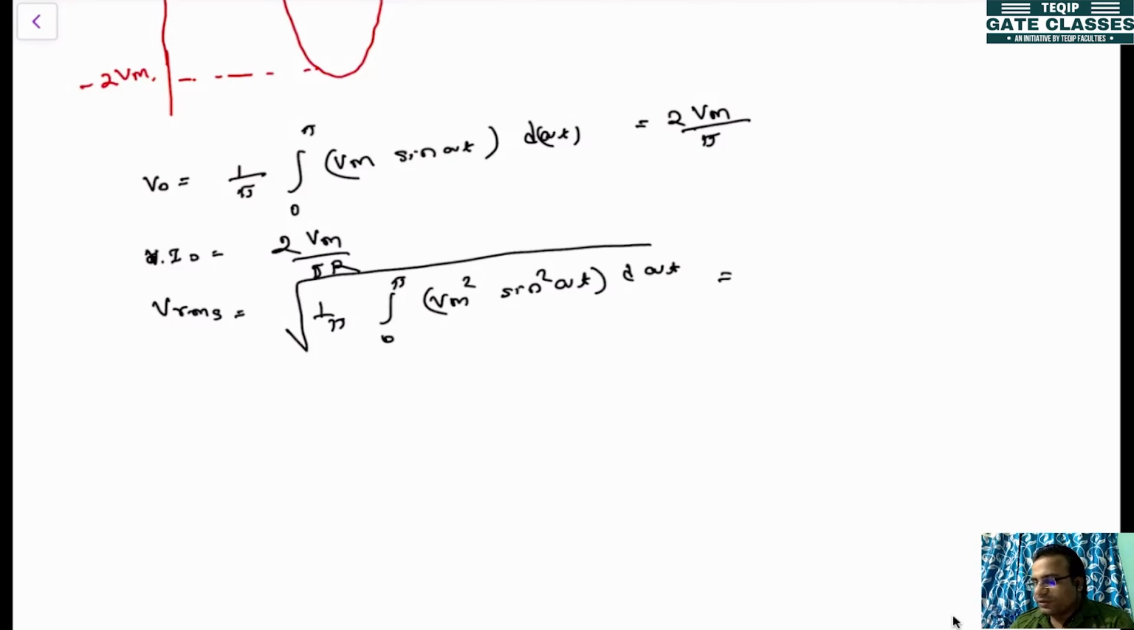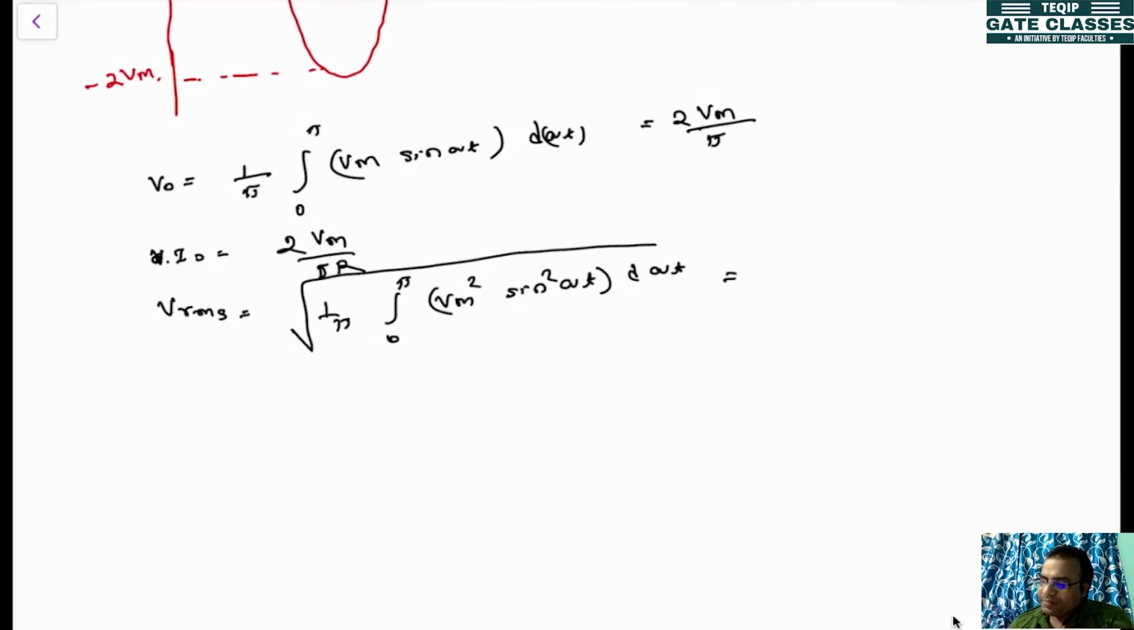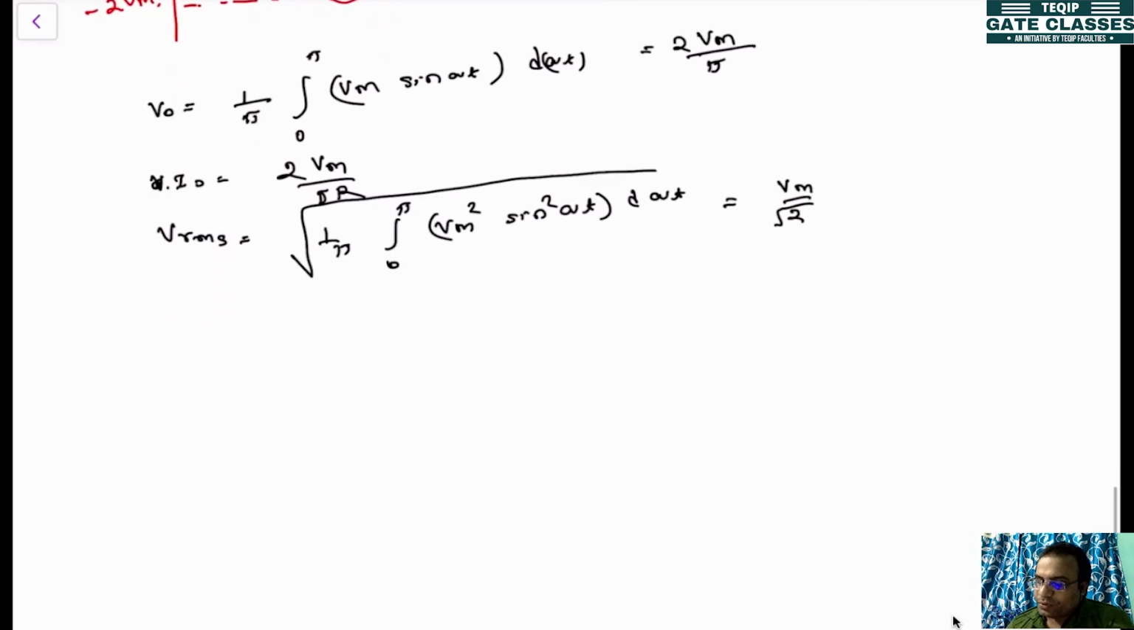If you solve this one, again Vm square you can take common, sine square omega t is 1 minus cos 2 omega t by 2, then you put the limit. Here VRMS will be Vm by root 2. But in the previous case, the half wave rectifier, you got Vm by 2. Then what will be the IRMS, the RMS value of the output current? That will be VRMS by R, so it will become Vm by root 2 into R.